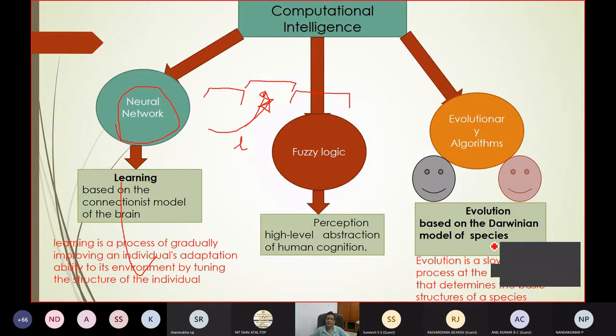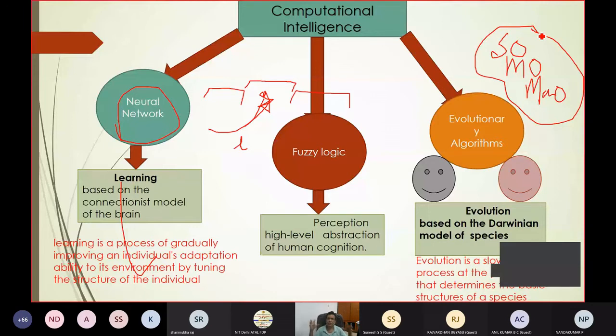So basically evolutionary algorithm is applied for optimization techniques, whether it is single objective optimization, multi-objective optimization, or many objective optimization. So there may be different natures of optimization: constrained, unconstrained, single objective, multi-objective, many objective. So you are applying various algorithms in that domain. These are the three baskets in front of me. One is the neural network having a lot of applications. Another is the fuzzy logic also having a lot of applications. Another is the evolutionary algorithm.